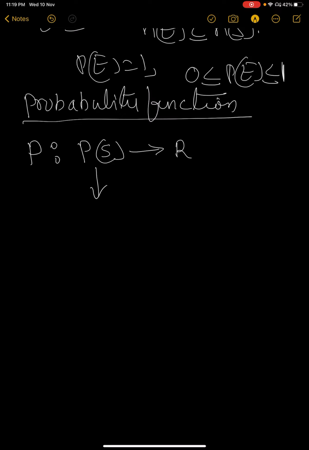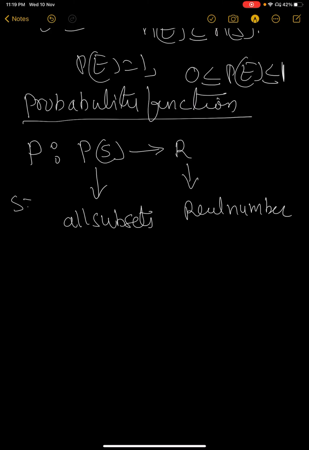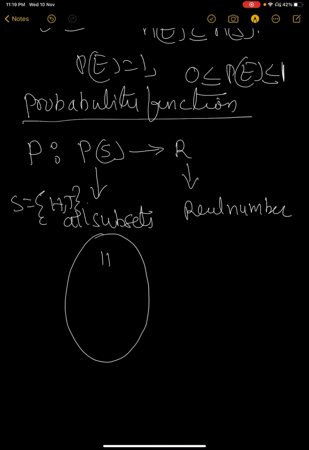P(S) is all subsets of S. R is the real numbers. Here S is equal to, suppose, head, tail. When you toss a coin, we will get S equal to head or tail. All subsets we have to write: head, one subset; tail, another; head tail, the set itself; and the null set.